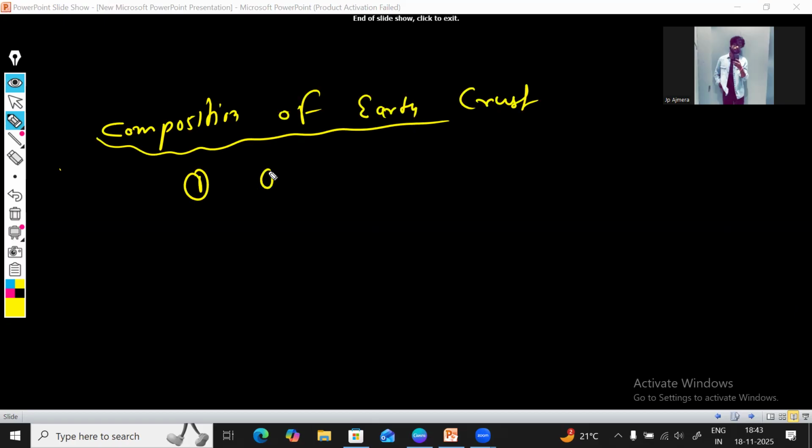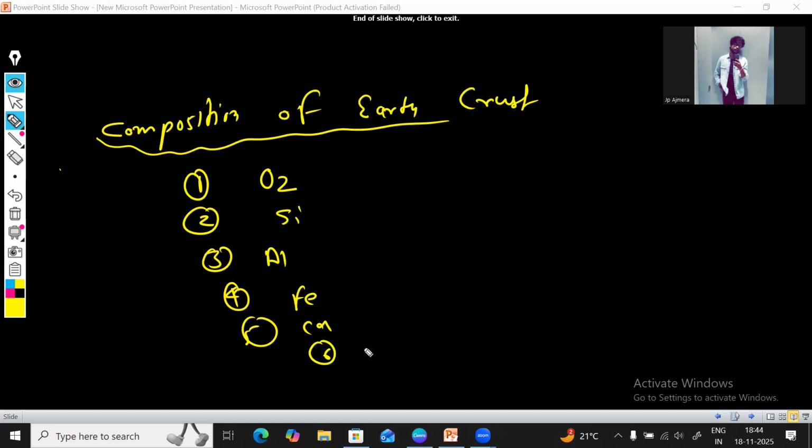The first element that is maximum in the earth crust is oxygen, and the second one is, what is the second one? You guys can say. The second one is silicon, the third one is aluminium, the fourth is iron, the fifth is calcium, and the sixth is, they are also the 6, 7, 8 and 9 as well, but the question is not asked from these last ones. There are magnesium, potassium, and sodium as well.